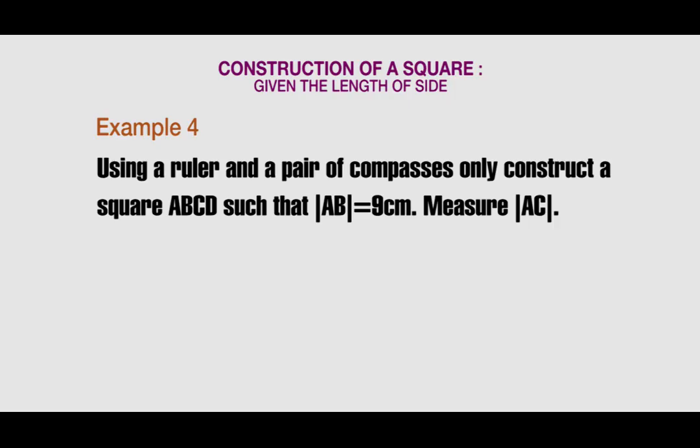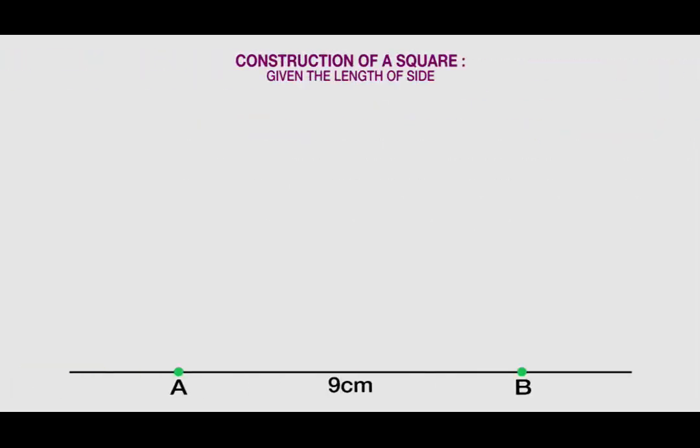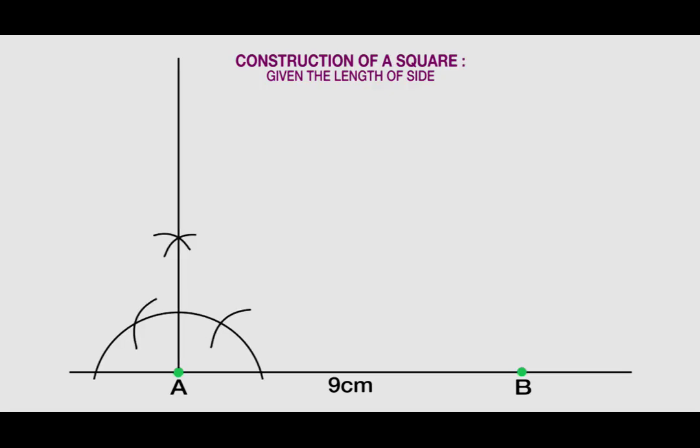Step 1. Using a ruler, draw the line AB of length 9 centimeters. Step 2. Construct a perpendicular at A. Step 3. Construct another perpendicular at B.